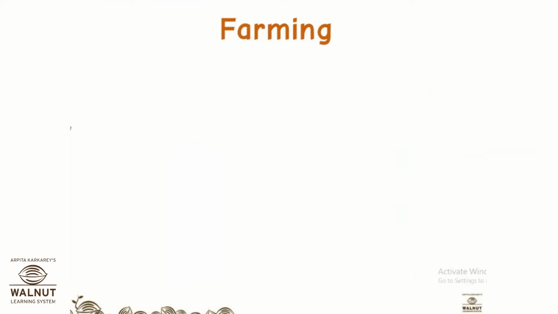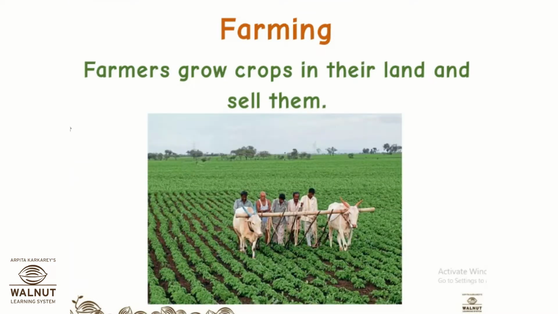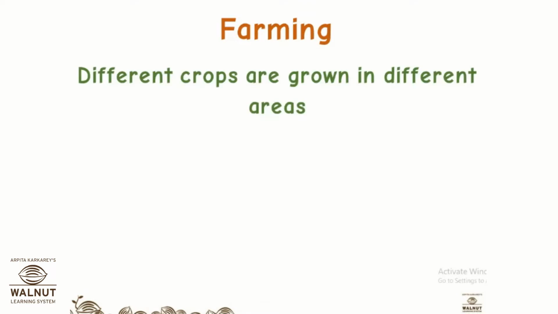Then farming. What is farming? Farming is growing crops. Once the crops are ready to harvest, they take them off from the field and sell them in the market. They can sell rice or wheat or whatever they are growing in their farms. They do all the work themselves, that is plowing, tilling. You know what this is, right? This is plowing.